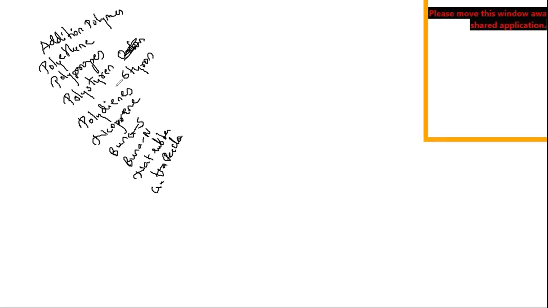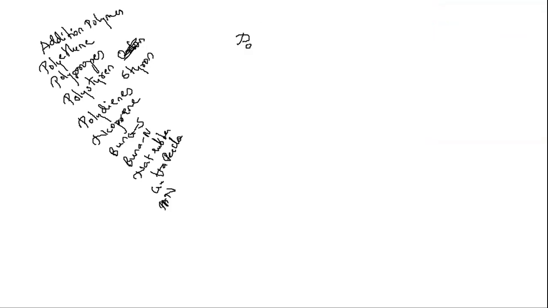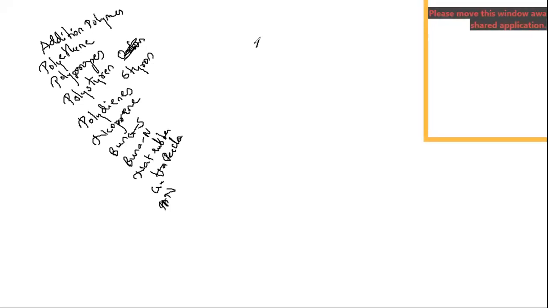Then condensation polymers are what? They are obtained by loss of small molecules. Even you have PAN here, polyacrylonitrile, then polyesters.